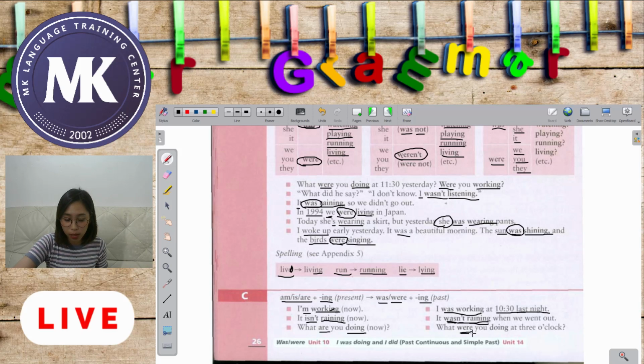Okay, were, because our subject is you, and doing, at 3 o'clock. So we have here again another time expression. What were you doing at 3 o'clock? So that means what were you doing at some point or during 3 o'clock. Okay, so are you doing? Were you doing? Of course, it's in the past. That's why we use were or was.